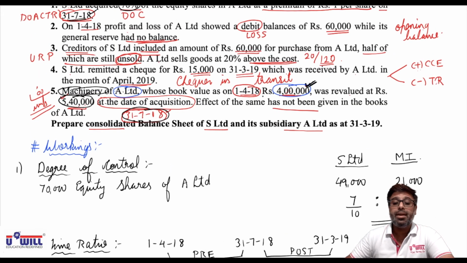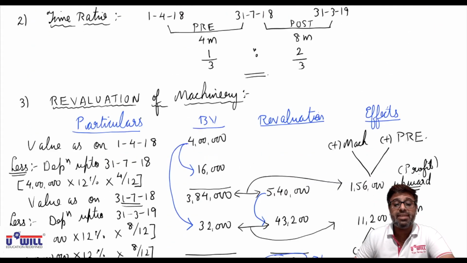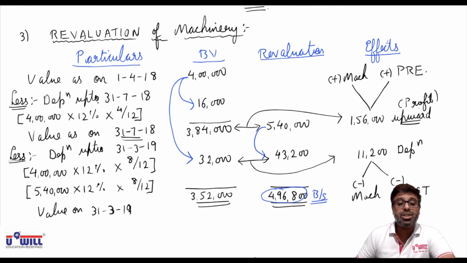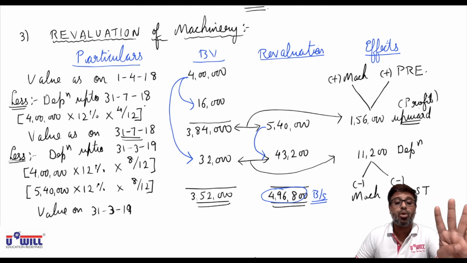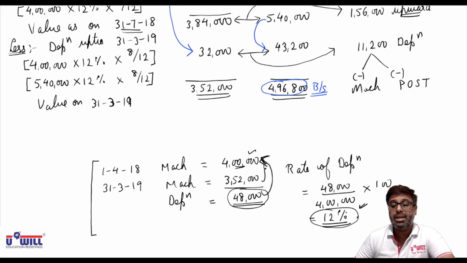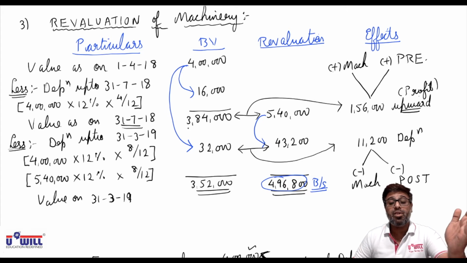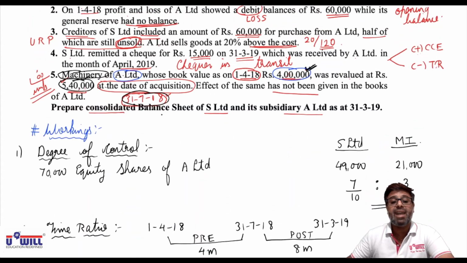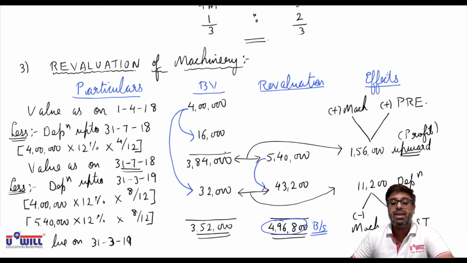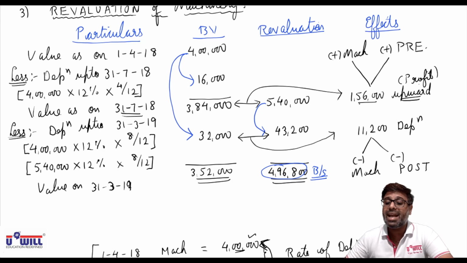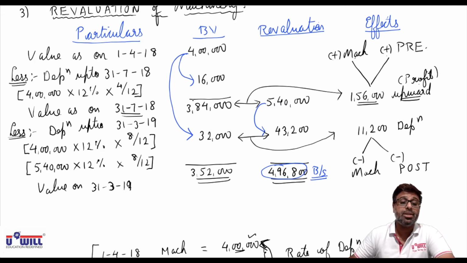What was the value of machinery on 1/4/18, the beginning of the year? 4 lakhs. Now we have acquired the shares on 31/7/18. So first we will count depreciation up to 31/7/18, that is April, May, June, July, 4 months. So 4 lakhs into 12% into 4 by 12 comes to 16,000. Means when we acquire the shares on 31/7/18, the value of machinery at that time is 3,84,000. And against that we have revalued it at 5,40,000. Means we have done revaluation upward of 1,56,000.